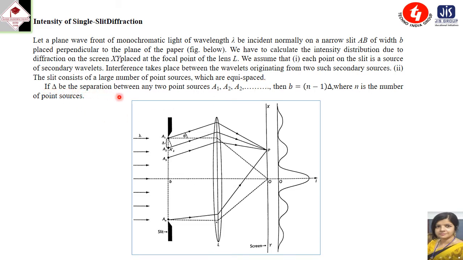If delta is the separation between the point sources A1, A2, A3 in this way, then b equals n minus 1 into delta, where n is the number of point sources. So here we are considering different point sources, A1, A2, A3, etc. The distance between A1 and A2 is delta, between A2 and A3 it is delta. So if there are n point sources, the slit width is written as n minus 1 into delta.